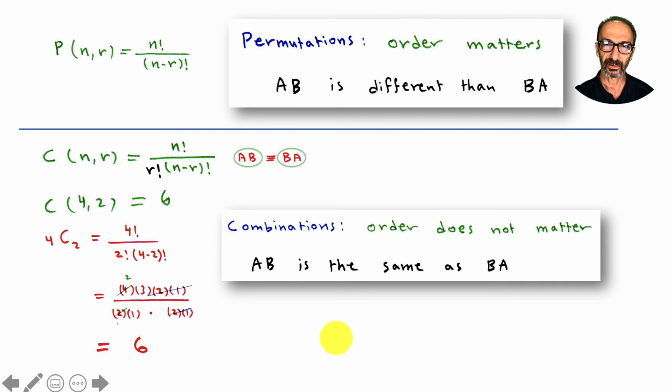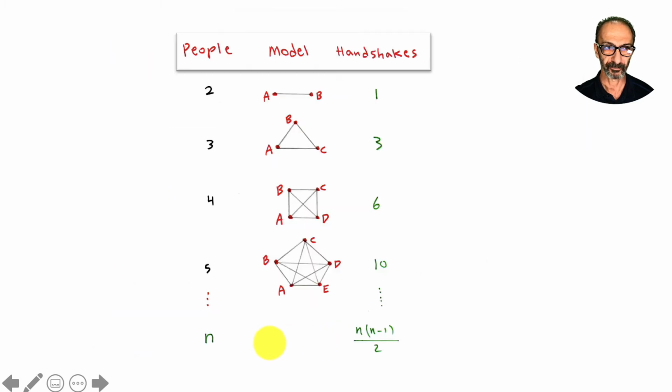Here's a quick look at our problem again. If you try to organize your thoughts, starting with 2 people, because that's the minimum that you could have a handshake, that's only 1 handshake. 3 people, you count them, that's 3 handshakes. You could see them, 1, 2, and 3. 4 will give you 6, 5 will give you 10. And if you keep going, these numbers have a formula in math. For n in general, the number of handshakes will be n times n minus 1 over 2. Let me give you more detail about this.